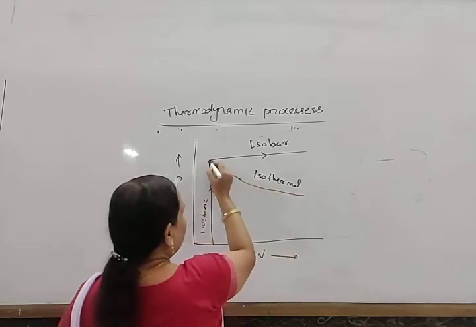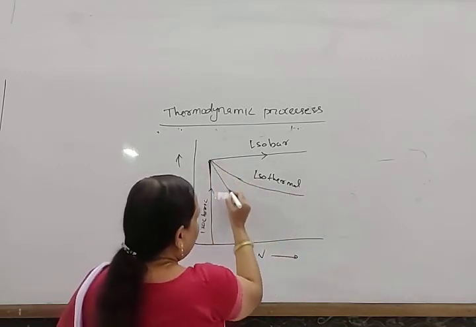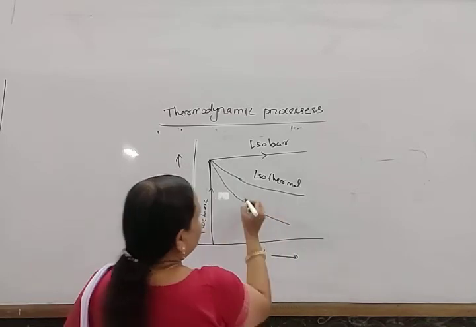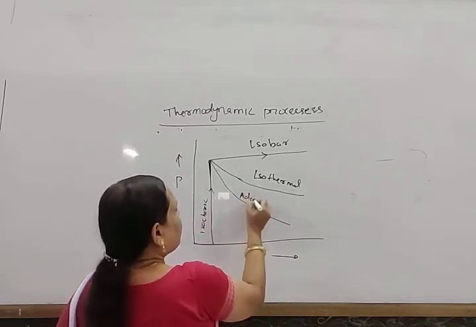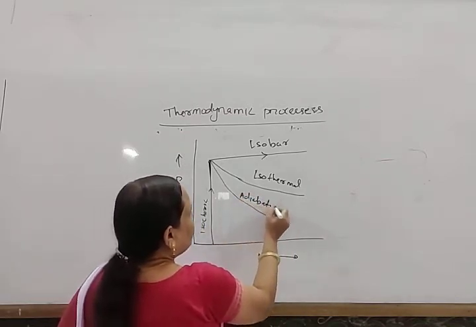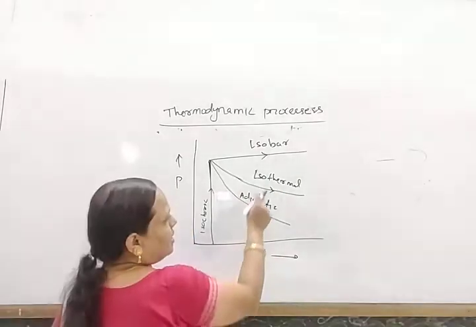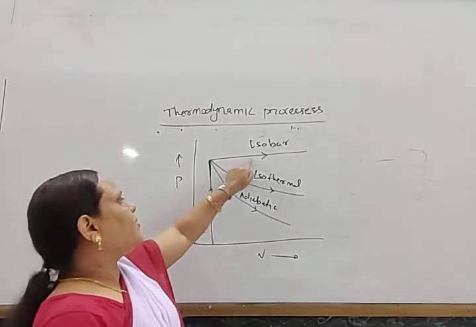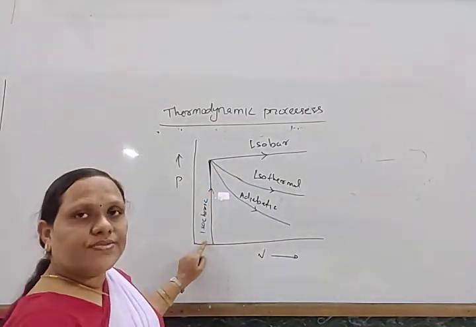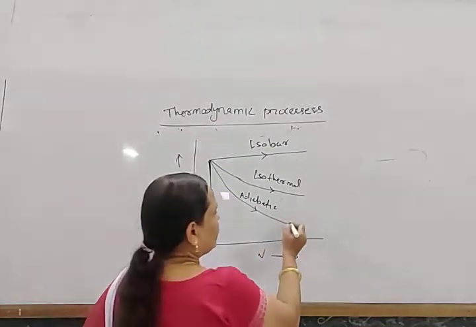Its slope is more than that of the isothermal. So this is adiabatic. This is the graph for the adiabatic process. This is for isothermal. This is for isobaric process, and this is for isochoric process.